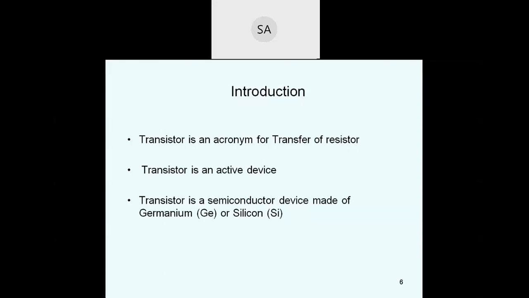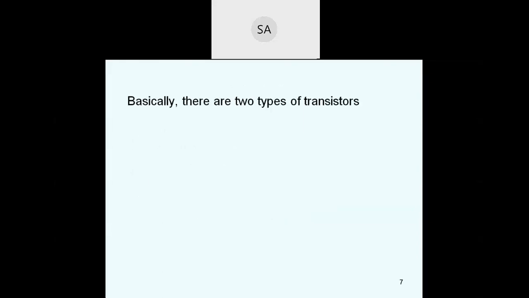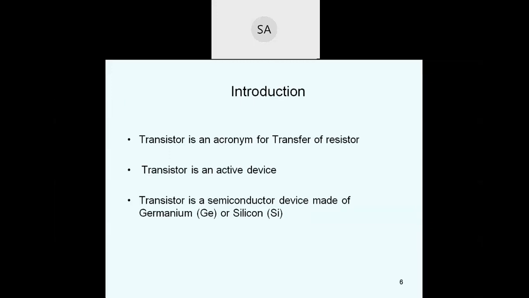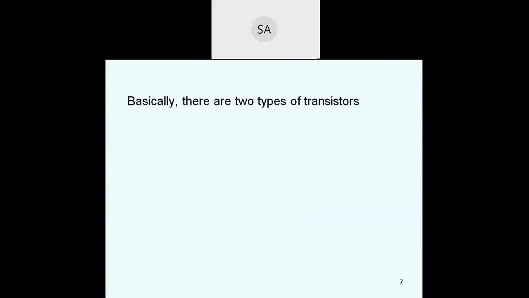Transistor is a semiconductor device made of either germanium or silicon. You can use any type of semiconductor material to construct the transistor. Basically there are two types of transistors: one is BJT, bipolar junction transistor, and the other is field effect transistor.